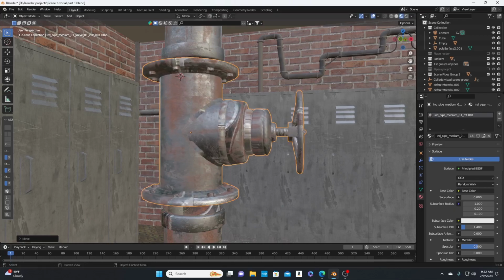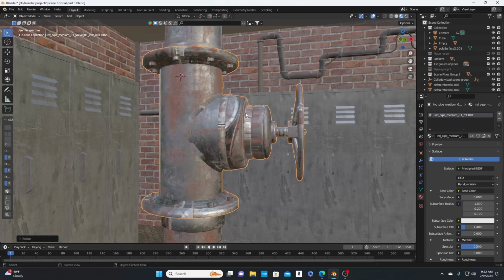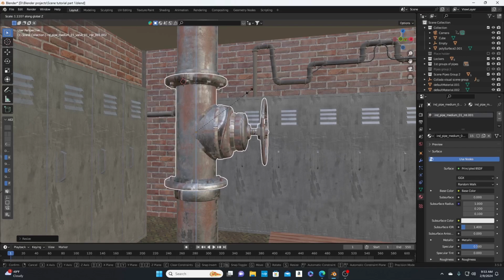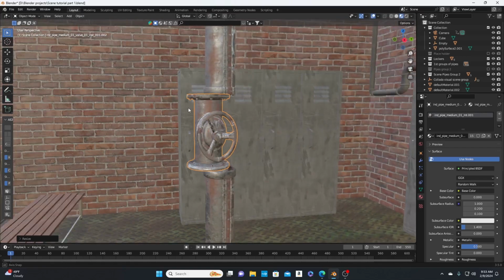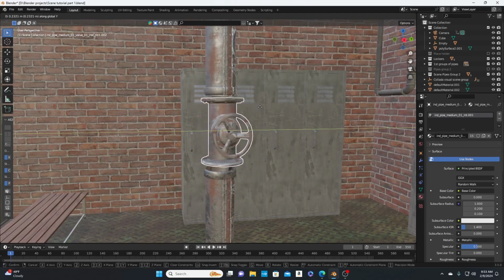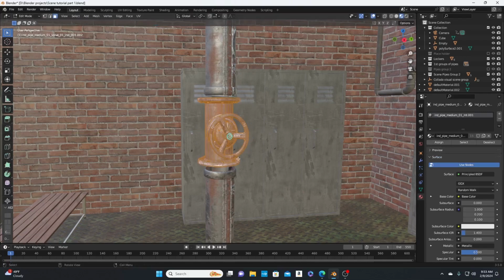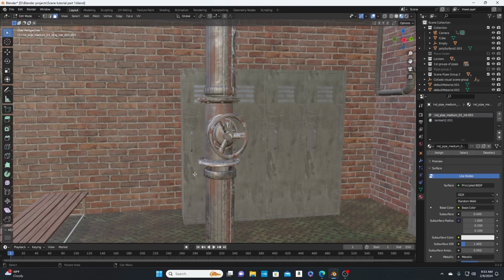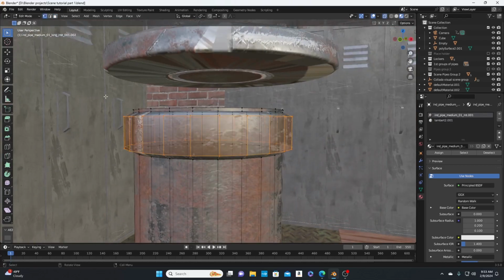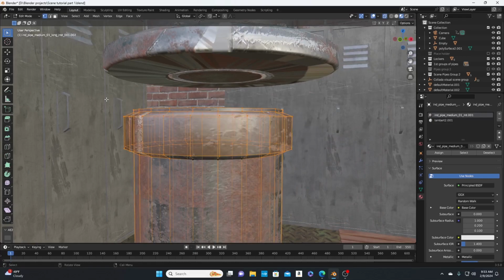And then scale it on the Z. That way it'll fit. Scale it down, scale it on the Z. Oh, gotta move it back. Select this. Hit Alt Z. We get X-ray mode. And select this top portion right here. Just bring it up.